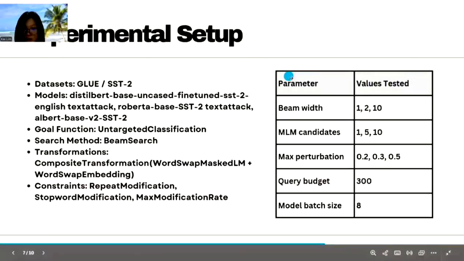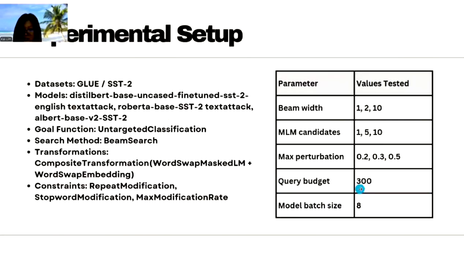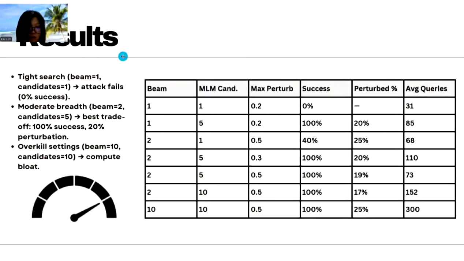Here are the parameters that I experimented with. The query budget is the quantity of queries asking for prompt. The max perturbation is a percentage of how many percent of the words in a sentence you can change. So here are the results.